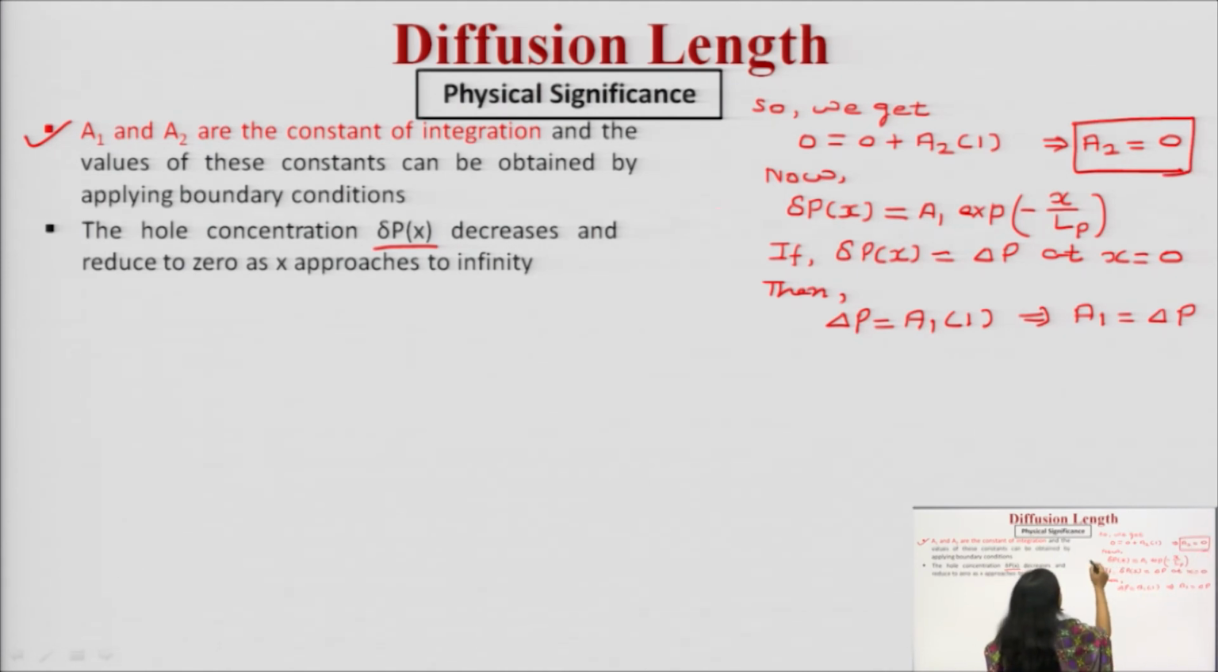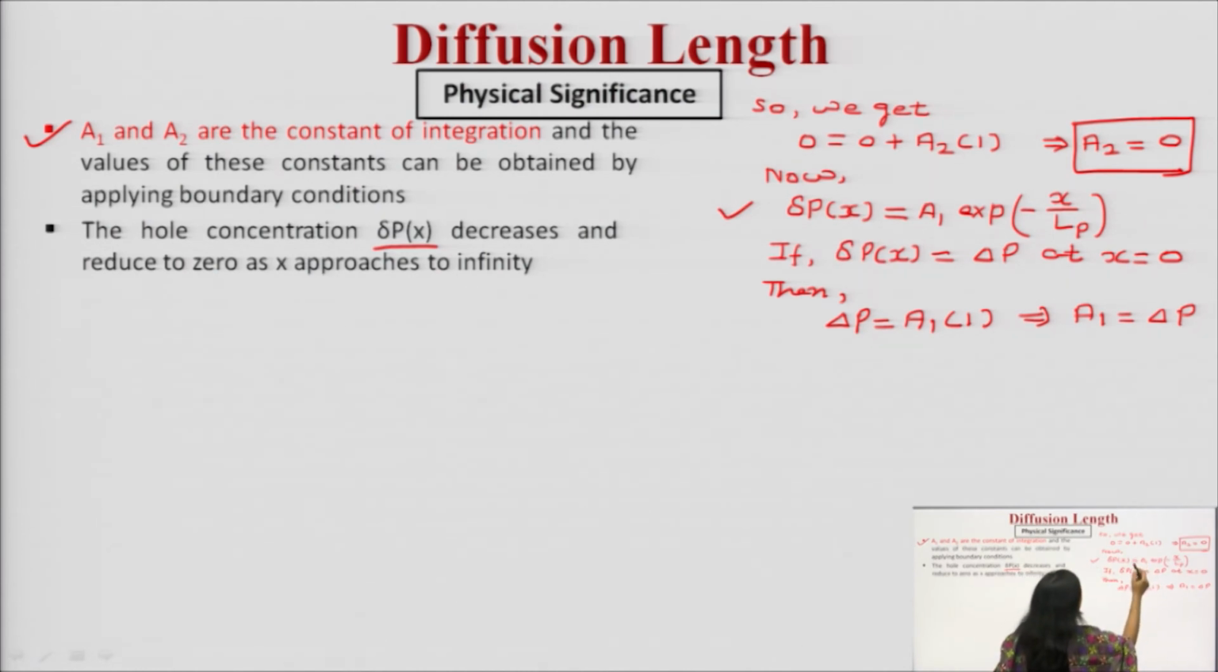And when you calculate this particular value Δp(x), when you have substituted a2 equal to 0 in equation number 2, now only the first term remains, which is a1 exponential minus x upon Lp. If we consider this value, Δp(x) is equal to Δp when x is equal to 0. You have seen there is a value, then it goes on decreasing. So when x is equal to 0, its value is Δp.